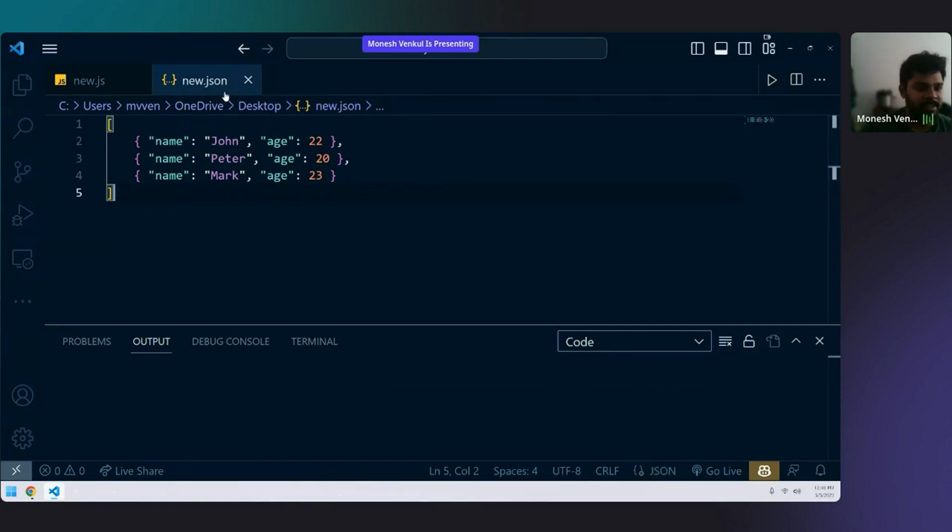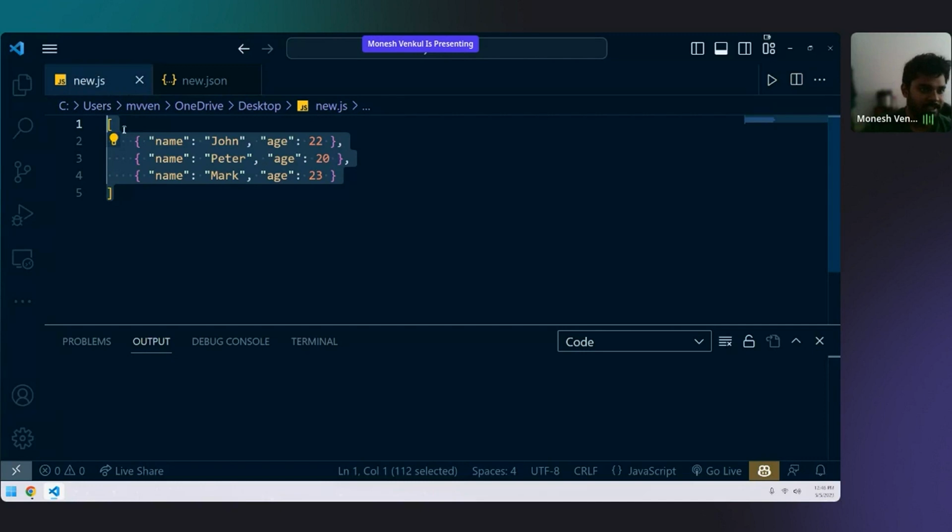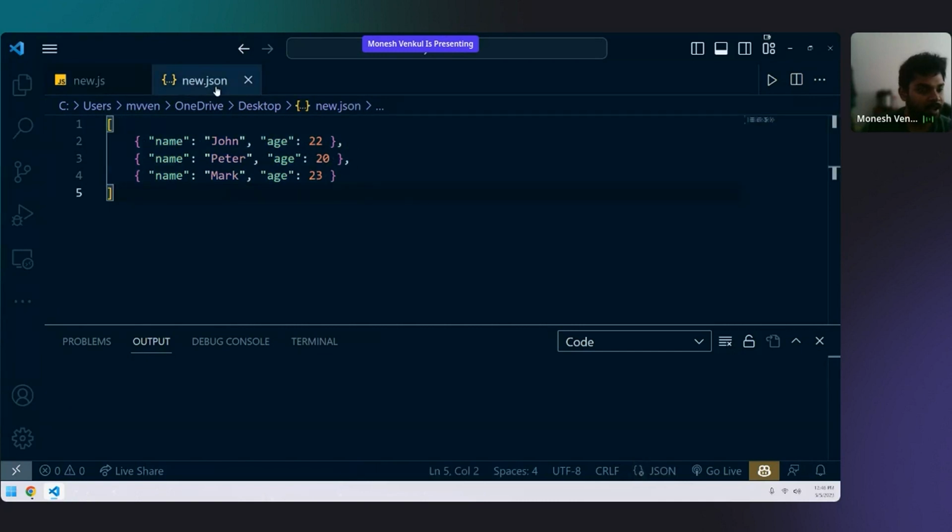It should be in dot JSON. Remember, it is dot JSON. Your objects will be in dot JS. Whenever you're writing your object in dot JS, it is an object. It is not JSON. Whenever you're writing your object in dot JSON, it is JSON. Remember it.